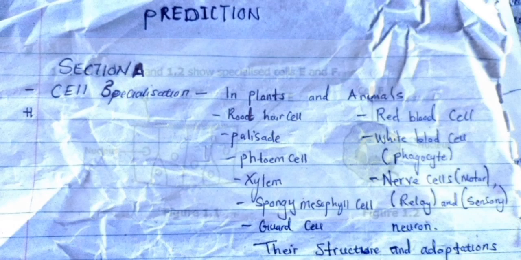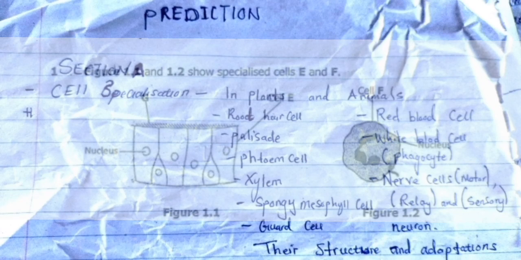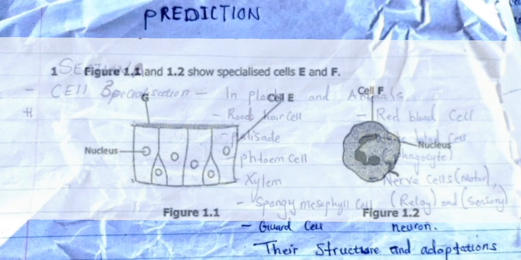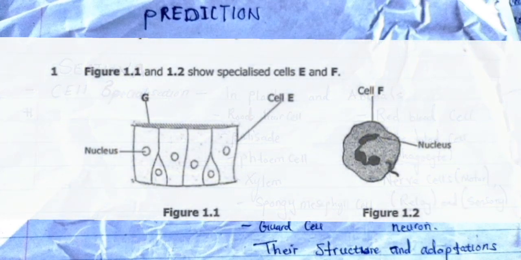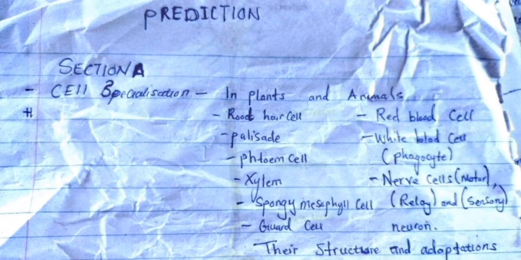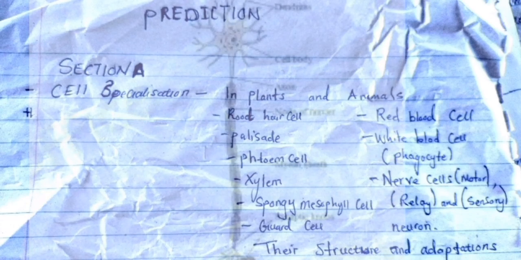Under the white blood cell, they can bring a phagocyte. You need to know the structure and adaptation of the phagocyte, which is a white blood cell. Apart from that, you need to know the structure of the nerve cell, specifically the motor neuron, the relay neuron, and the sensory neuron. The function of nerve cells is to conduct electrical impulses.